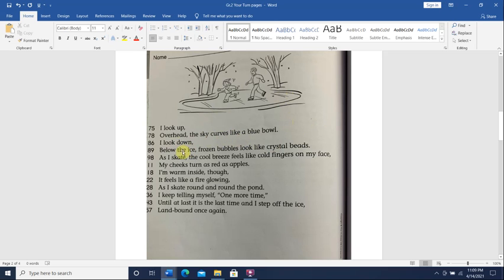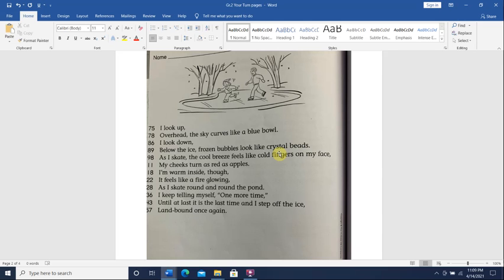I look down below. So this is when she looks up. Now she looks down. Below the ice, frozen bubbles look like crystal beads. So when she looks down, she sees that under the ice, the frozen bubbles look like crystal beads. Okay, so now she's describing the frozen bubbles. The water bubbles have frozen, and then they look like crystal beads.